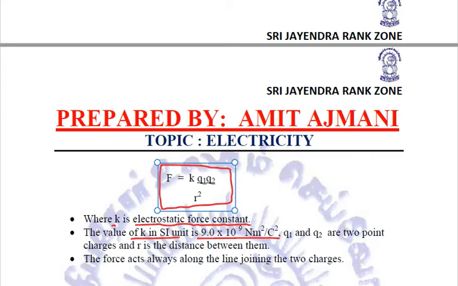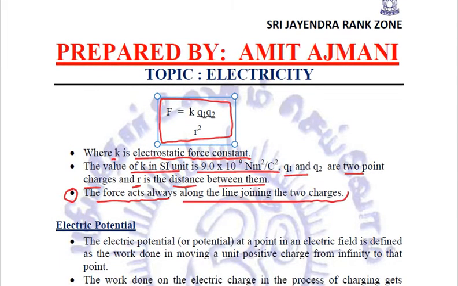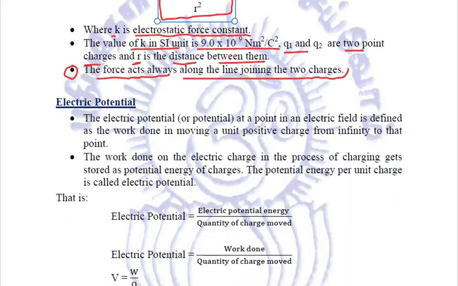Q1 and Q2 are the 2 point charges, and R is the distance between them. Now, one important thing we need to remember is that the force always acts along the line joining the two charges, right? So this is what Coulomb's law states.